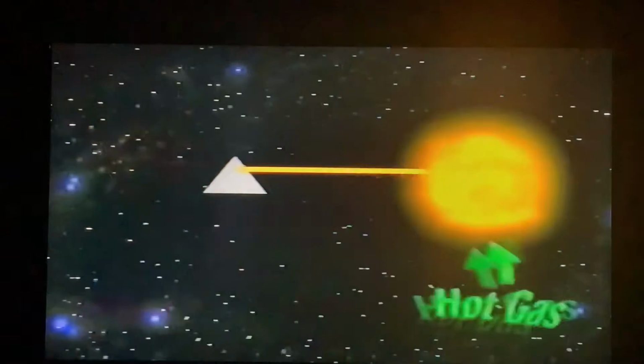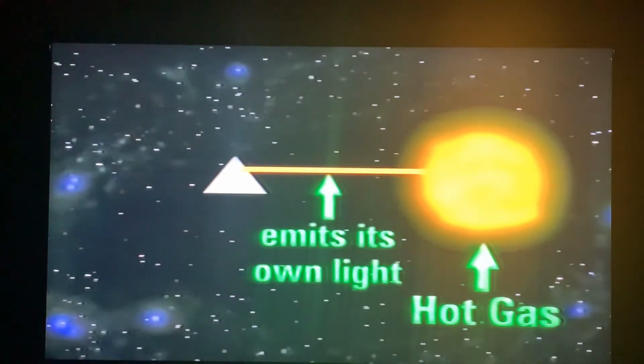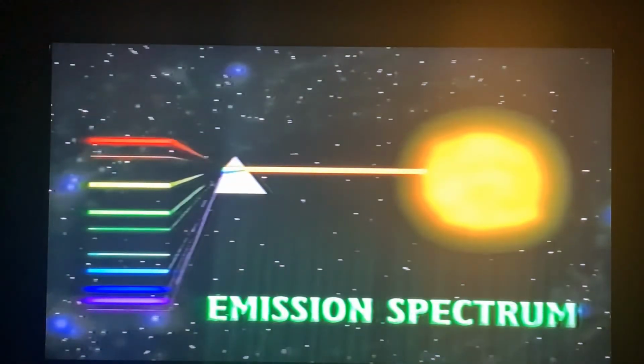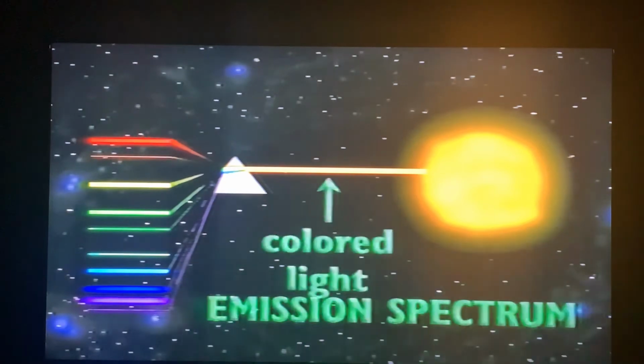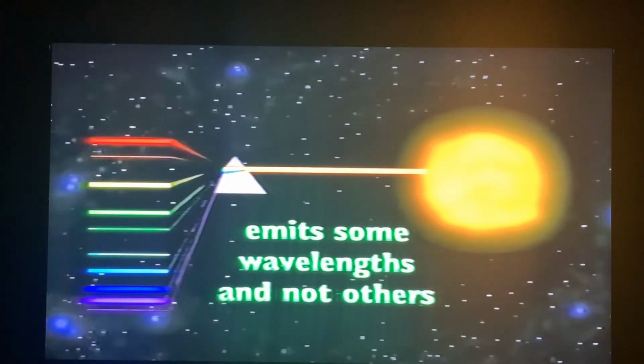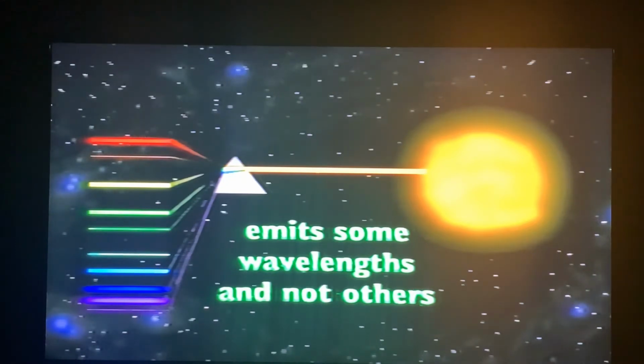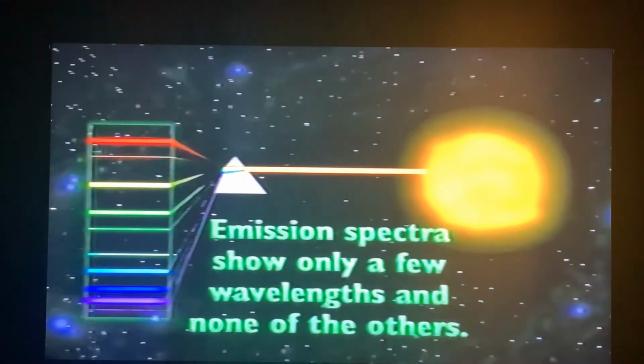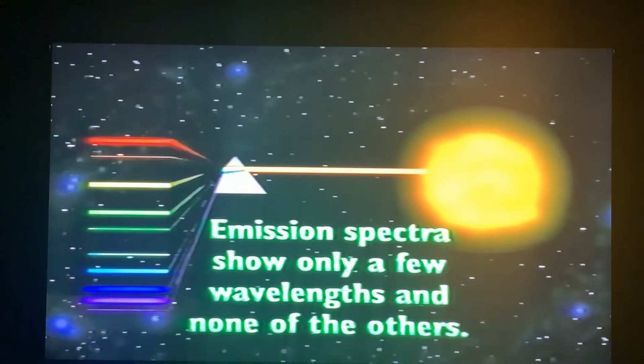If you look at a cloud of gas that's hot enough to emit its own light, you'll see an emission spectrum. The cloud of gas emits colored light, so you know it's only emitting some wavelengths and not others. The emission spectrum shows bright lines like this. Emission spectra show only a few wavelengths and none of the others. Why are there absorption and emission spectra? What are those goofy gases doing to mess up the continuous spectrum of light?